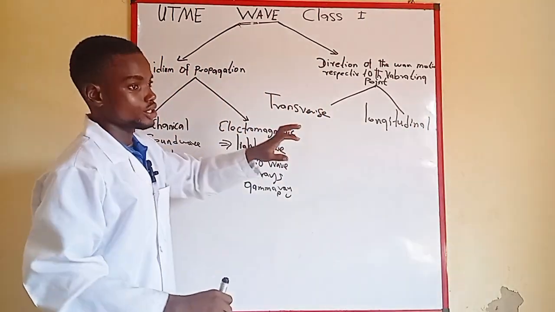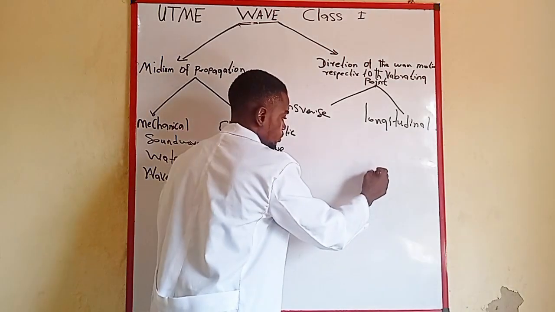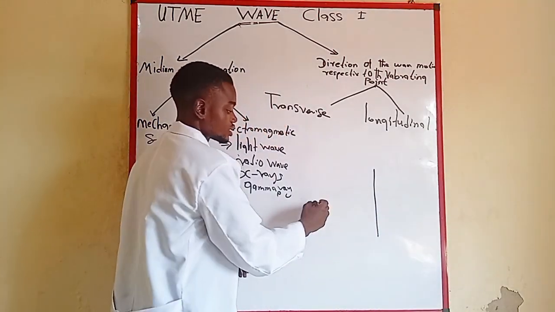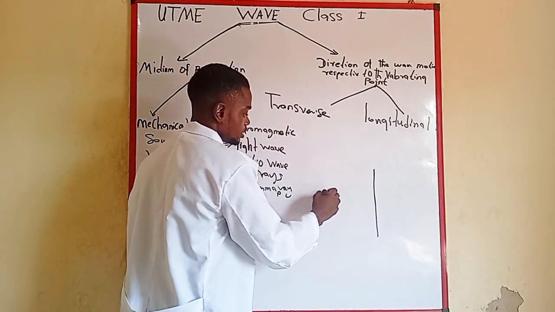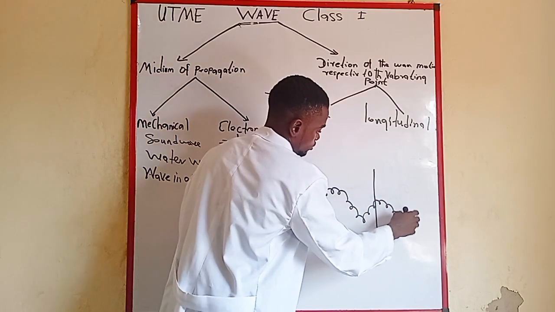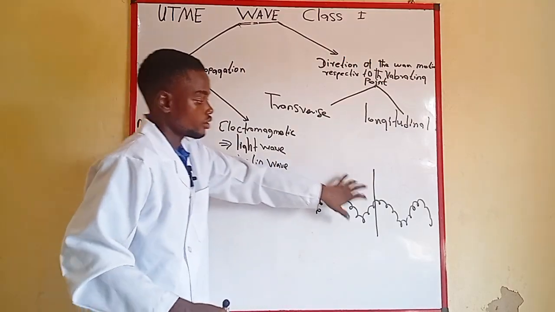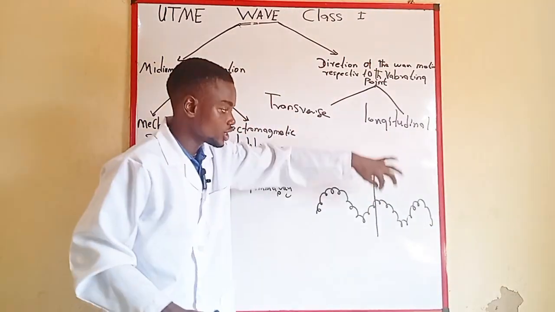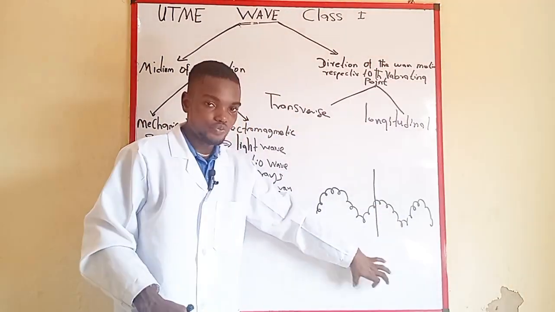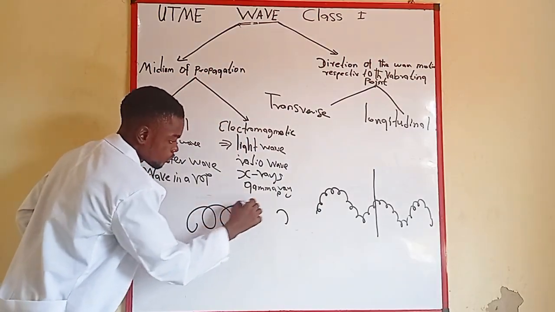What do we mean by the direction of the wave? For example, if I should disturb a wave here and you start seeing that wave moving in this form, as you can see that this wave motion that you are seeing here, it is perpendicular to the point of vibration.